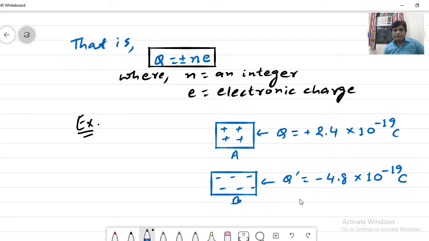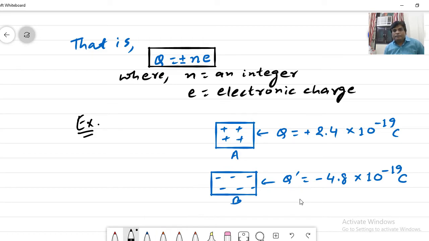So whether this charge Q, plus 2.4 into 10 to the power minus 19 coulomb, exists or not, is the question. Similarly, whether this Q prime exists or not.